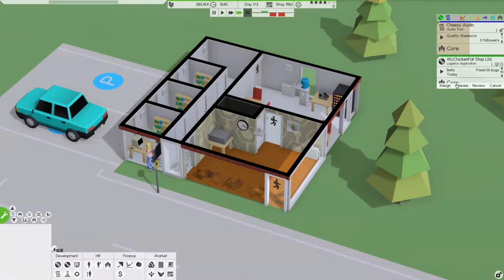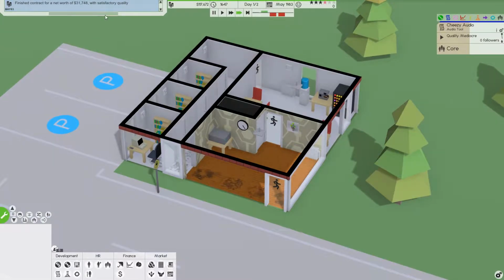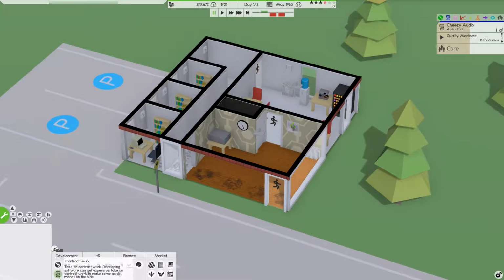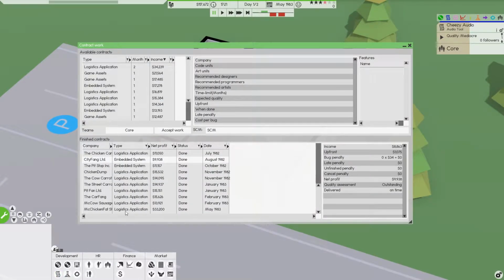Okay, we're coming close to the end. Let's release that. Ooh, satisfactory quality. Okay, let's take a quick look. Let's see what we had bug-wise on this. I know the art was probably, ooh, see, because it's satisfactory. We lost a little bit of reputation on that.